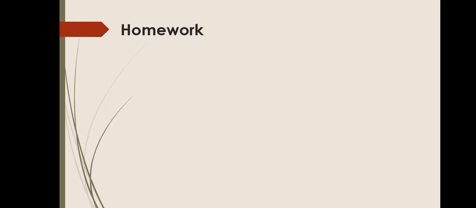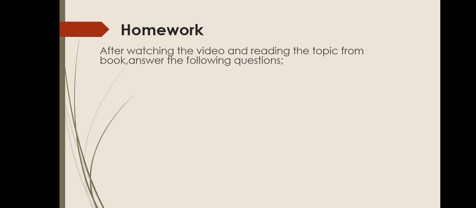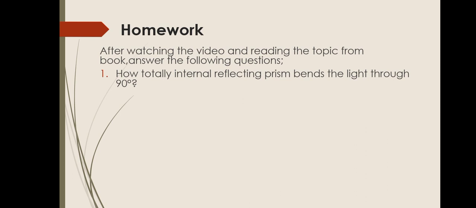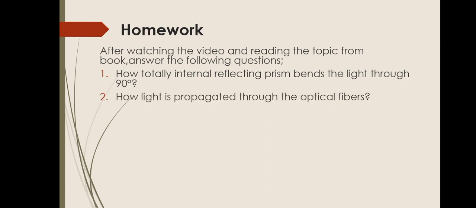That was all about our today's topic. This is your homework now. After watching the video and reading the topic from the book, answer the following questions. Number 1 is how a totally internal reflecting prism bends the light through 90 degrees. We have discussed two cases in which the totally internal reflecting prism can bend the light through 90 degrees or 180 degrees. You have to tell the case of bending through 90 degrees. Second question is how light is propagated through the optical fibers. You have to explain how the light gets total internal reflection inside the optical fibers again and again.